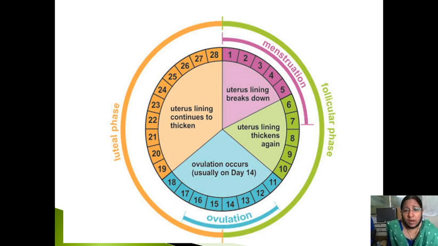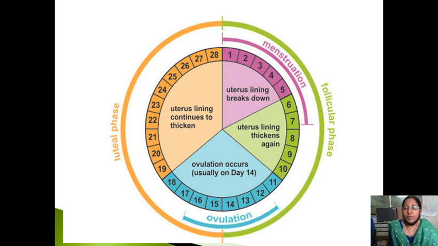The luteal phase will always be constant, only 14 days, whereas the length of the cycle is determined by the follicular phase. Now, during the menstrual phase, there will be an increase of FSH. This FSH causes the growth of the primary follicles, which at the end of the menstrual phase convert into secondary follicles.